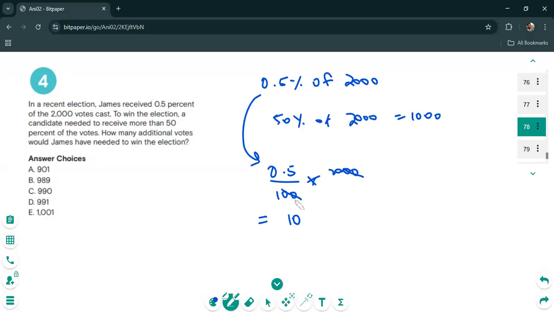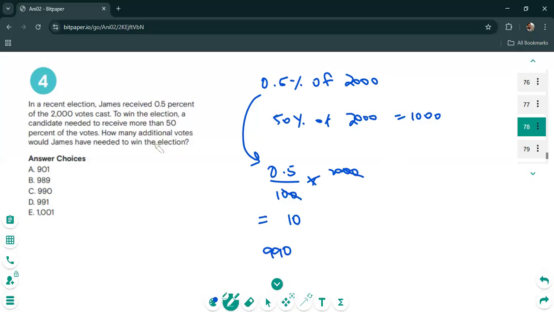All right, so if you look at 1,000 minus 10, it's going to be 990. But remember, if he gets an extra 990 votes, of course he will get a total of 1,000 votes. But that 1,000 votes would just be